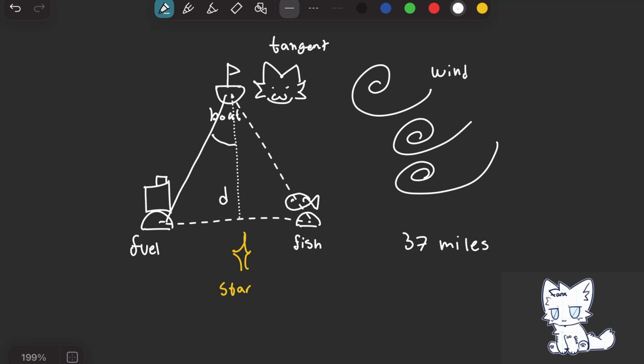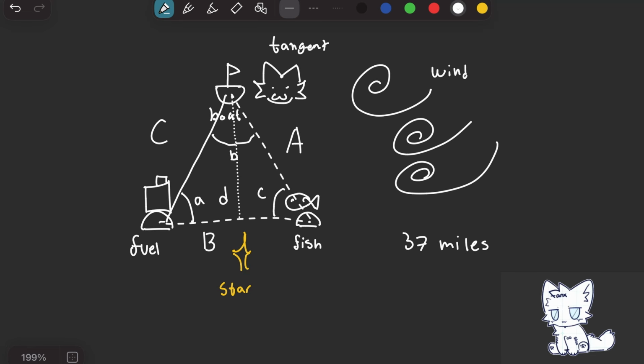So the angle between the boat and the fuel island is b over 2. And then the angle from the boat to the fish island is b over 2 as well. So we can conclude that this angle must be b. And let's label this angle A and angle C. Let's call the side across from the C angle C. Let's do the same for A and B.